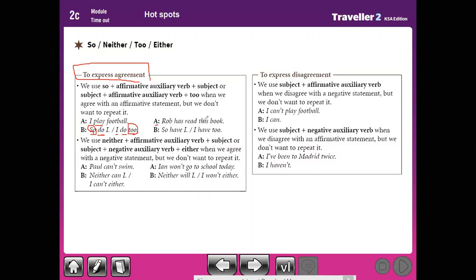Rob has read this book. This sentence is in the present perfect. In the present perfect, has or have plus past participle. So we use here so plus the auxiliary verb have. Mister, here has? Yes, but here we use have because have goes with I. So have I. We can say so has Muhammad, or so has he. So has she.